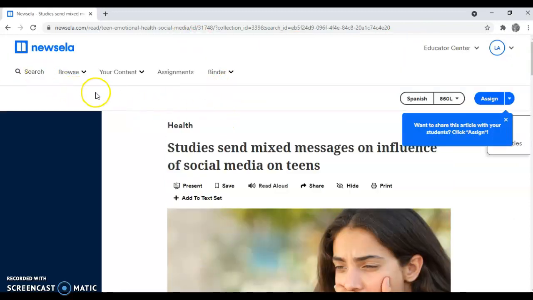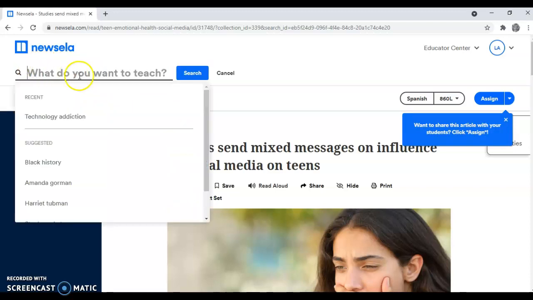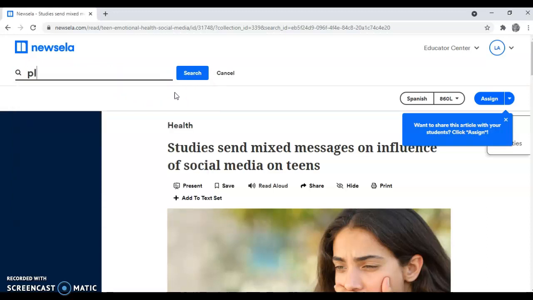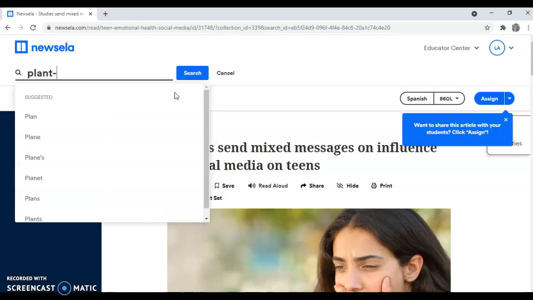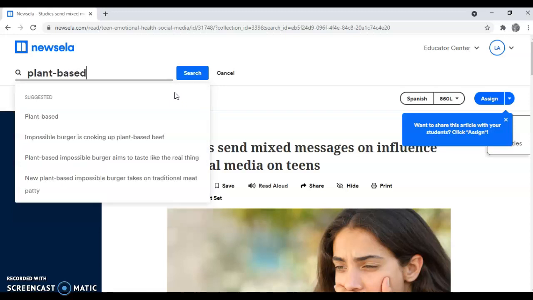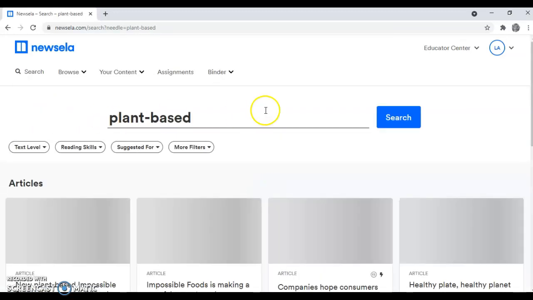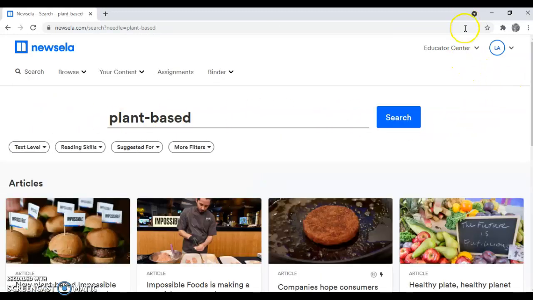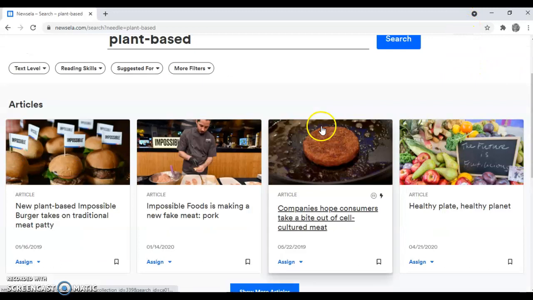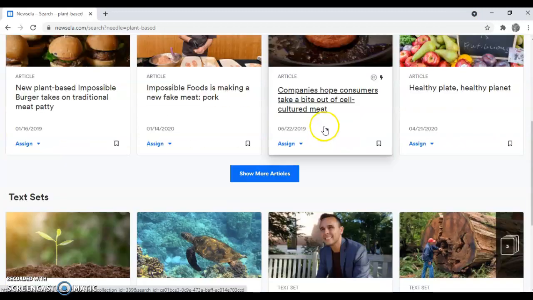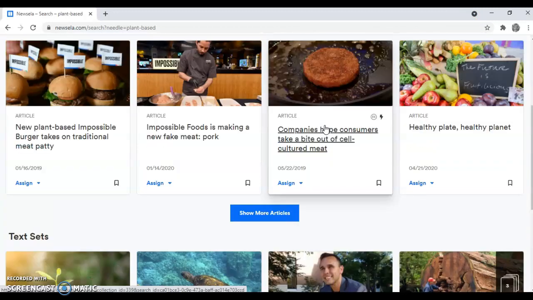If we do another example, I can go back up to the search and enter different keywords. In my case, I'm interested in plant-based eating. So I'll search for plant-based as a keyword. And again, I can see there's a lot of different articles that are somehow connected.